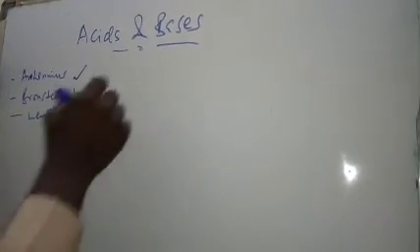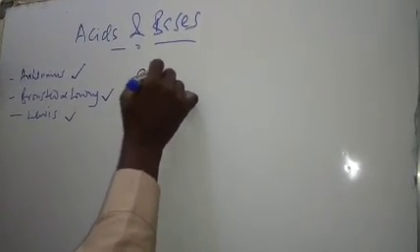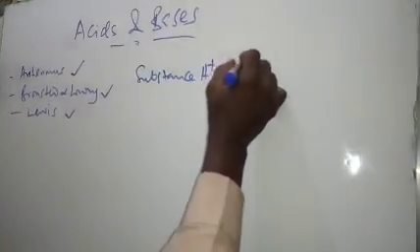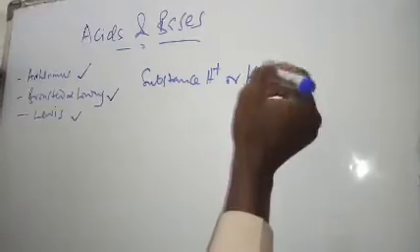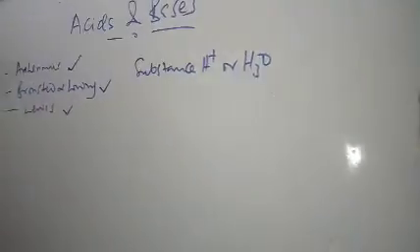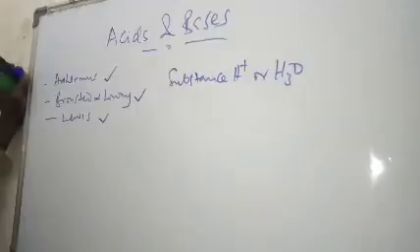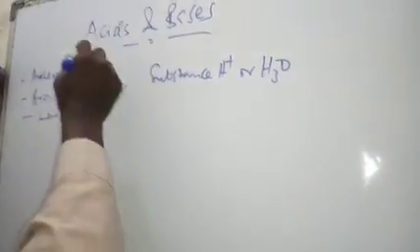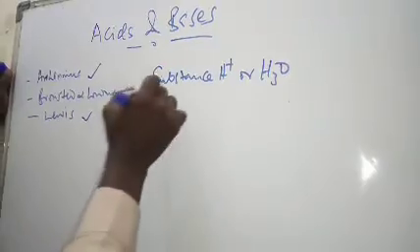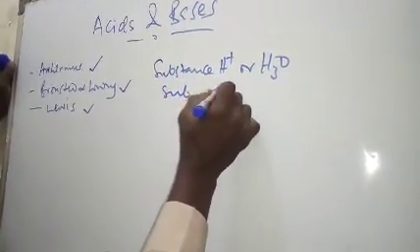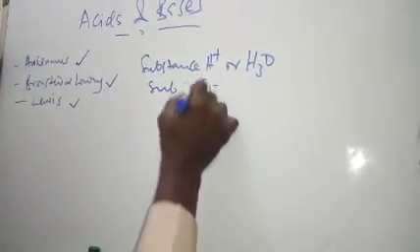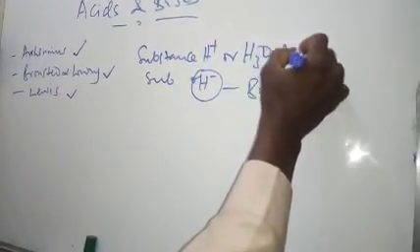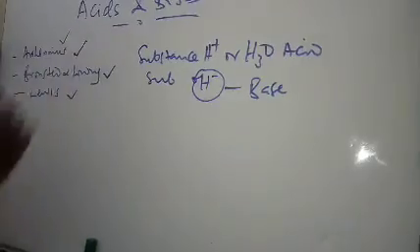He said acids are substances that have hydrogen ion or hydronium ion, and they can give it out in solution. Such substances are referred to as acids, and substances that have OH, the hydroxide ion, are referred to as bases. That is Arrhenius' definition.